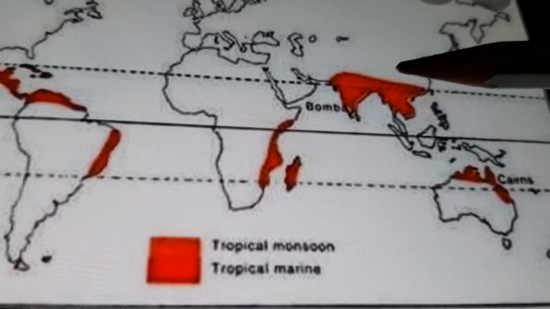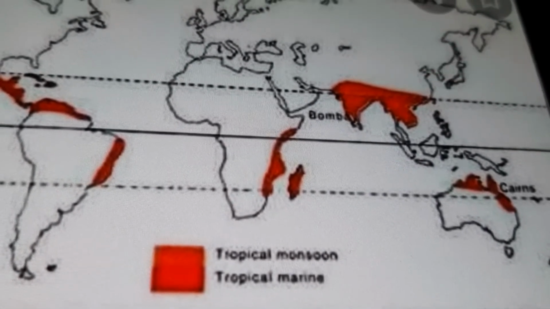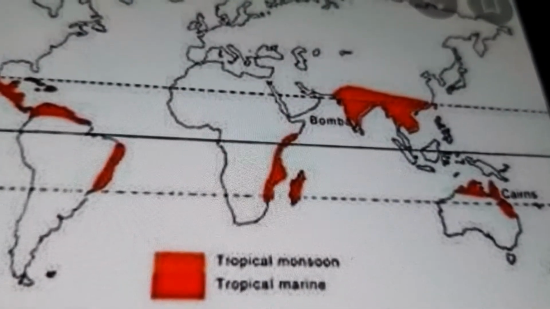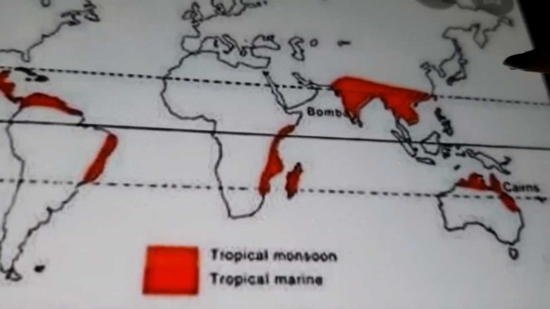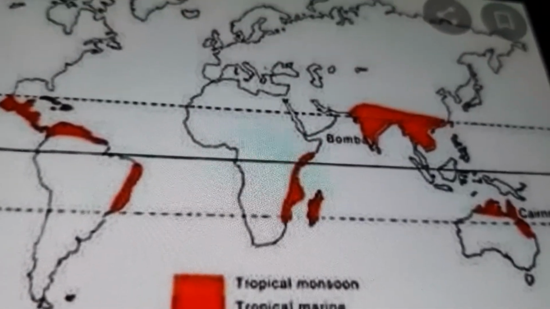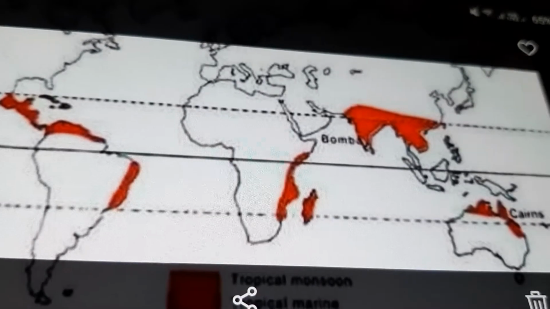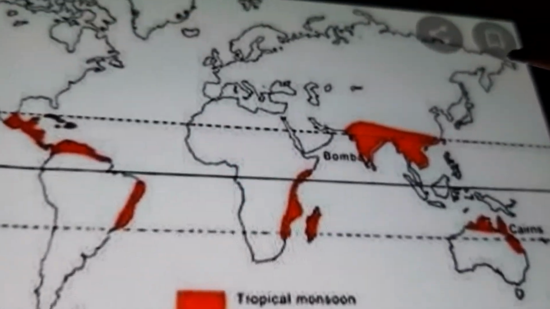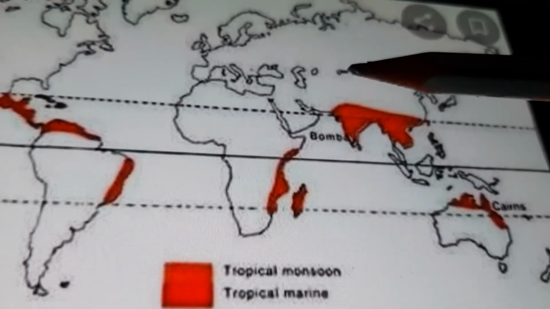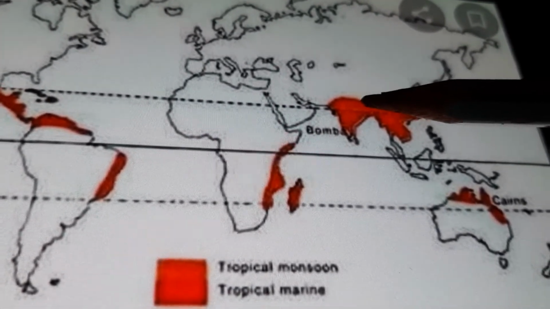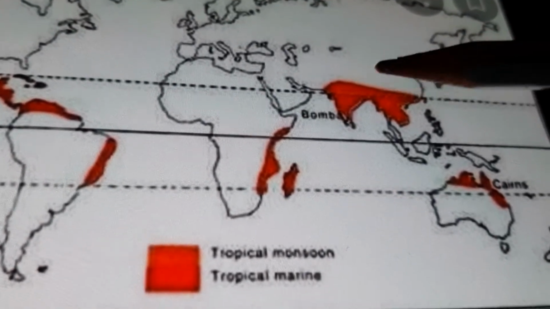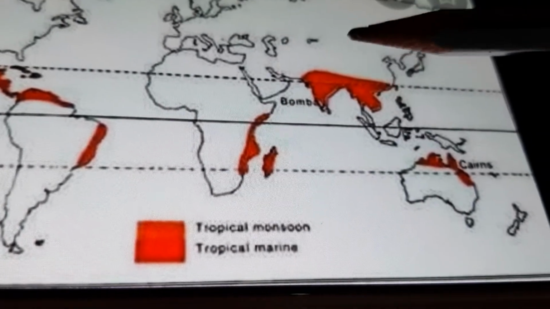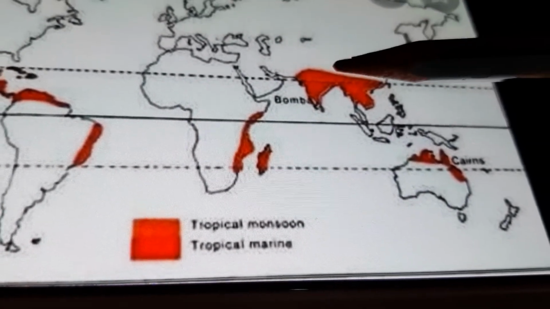Most part of the Indian subcontinent has a tropical monsoon climate. This climate is characterized by cool dry winters and hot dry summers, and a rainy season brought about by the monsoon winds. The rainfall is moderate to high, ranging from about 50 centimeters to over 200 centimeters annually. Most of the rainfall, however, occurs within a few months of the year.